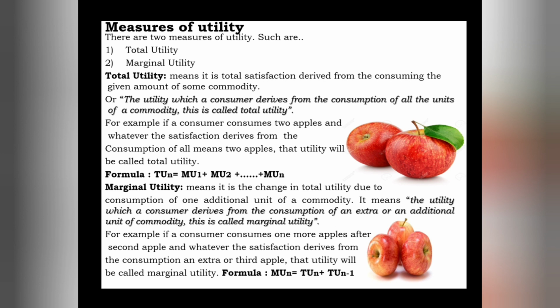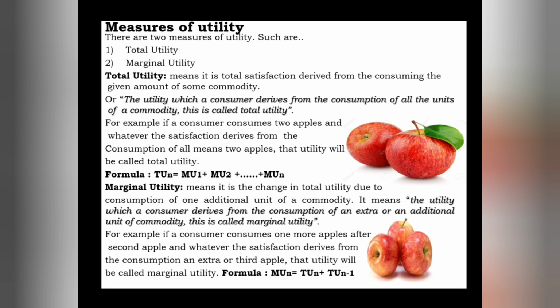So how much utility the consumer derives from that third apple, that utility is nothing but marginal utility. That is what I have said in the example. If a consumer consumes one more apple after the second apple, whatever satisfaction is derived from the consumption of an extra or third apple, that utility will be called marginal utility.